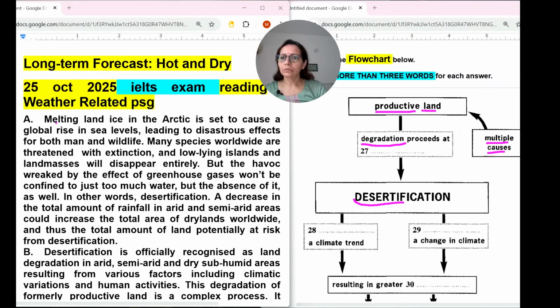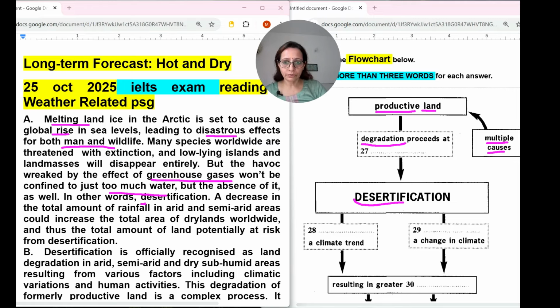Melting ice in the Arctic is set to cause a global rise in the sea, with disastrous effects for both man and wildlife. We are looking for productive land degradation. Many species are lost, but the havoc wreaked by greenhouse gases won't be confined just to too much water.